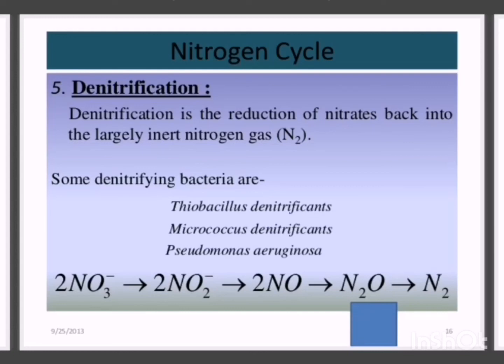So in the reaction you can see that the two molecules of nitrate are converted into two molecules of nitrite, and then into two molecules of nitric oxide, and then into nitrous oxide, and then it will form the inert nitrogen gas.